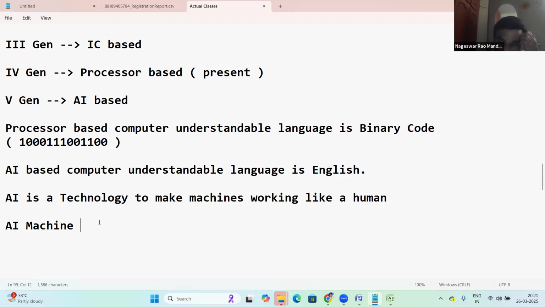Suppose you tell some stories, the AI machine will listen to your stories and remember. In future, anytime you ask a question from the story, it will respond. Suppose you explain about your ancestors, forefathers, parents. The AI machine will listen, and anytime you ask that question, it responds. Like a human, it will take text data and voice data.